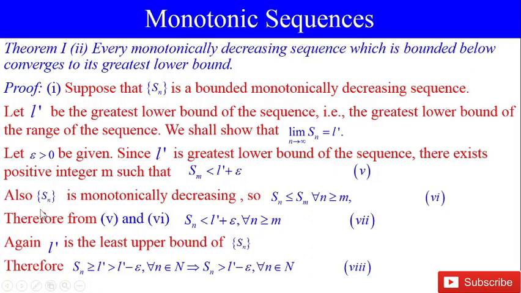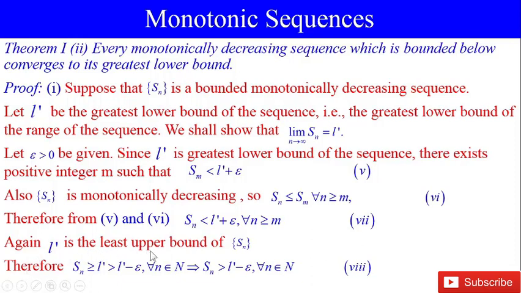This is equation number 5. Also, Sn is monotonically decreasing. So, Sn is less than or equal to Sm for all n greater than or equal to m. This is equation 6. Therefore, from 5 and 6, we have Sn is less than L dash plus epsilon, because Sn is less than or equal to Sm and Sm is less than L dash plus epsilon. Therefore, Sn is less than L dash plus epsilon for all n greater than or equal to m.